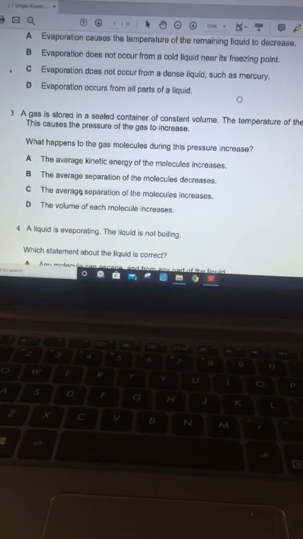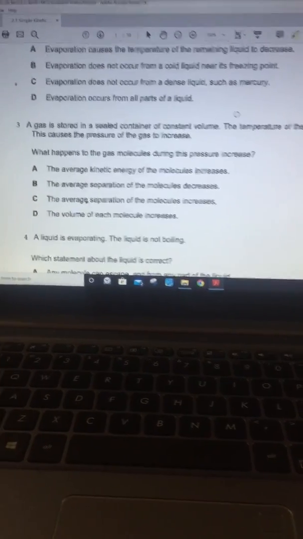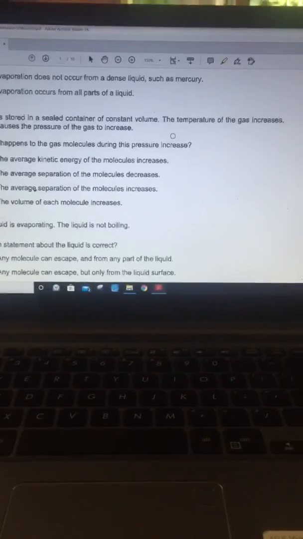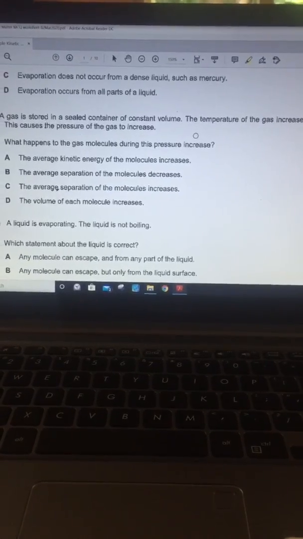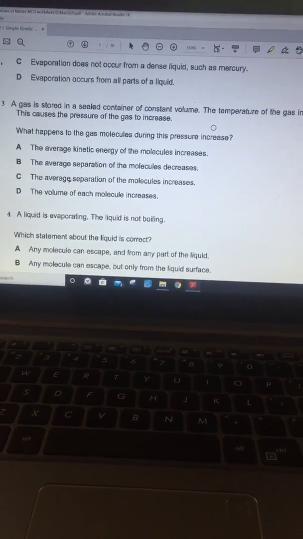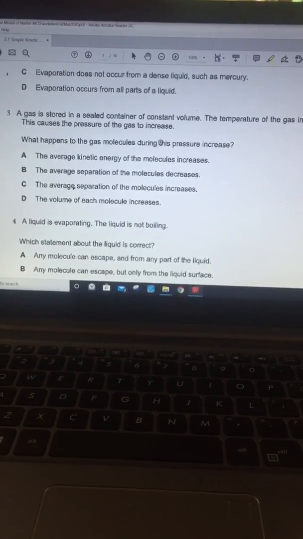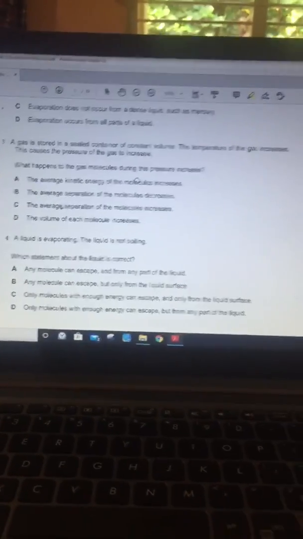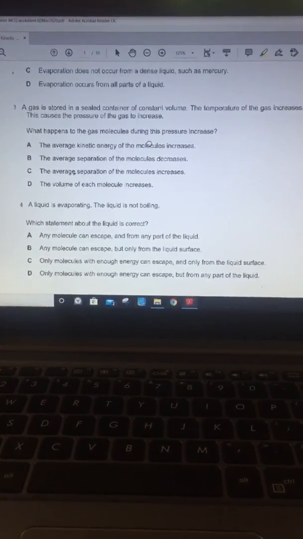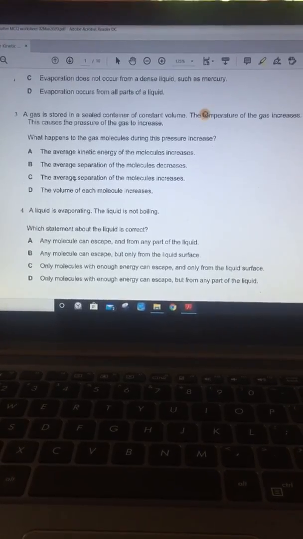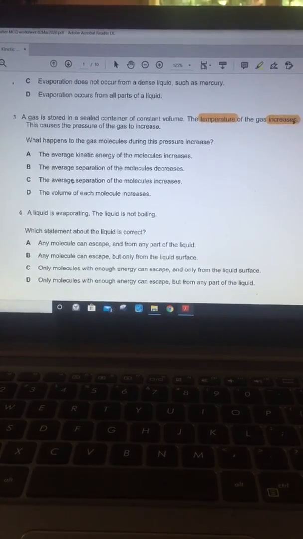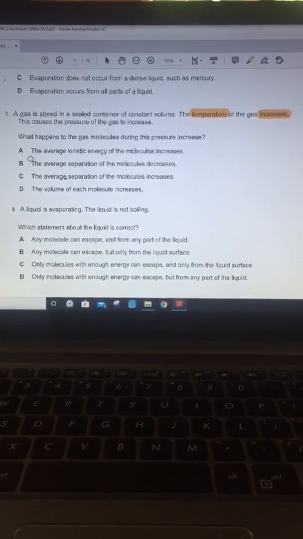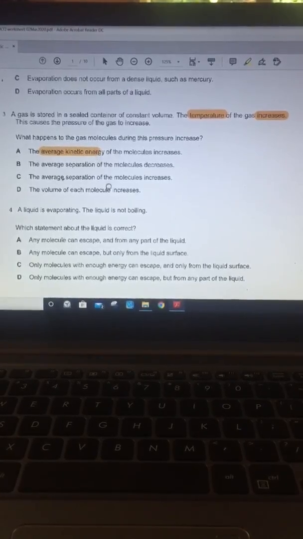Third question. A gas is stored in a sealed container of constant volume. The temperature of the gas increases. This causes the pressure of the gas to increase. What happens to the gas molecules during this pressure increase? You see, the temperature increases. So as I said, temperature will affect the average kinetic energy. So the average kinetic energy of the molecules will increase. So temperature and average kinetic energy are related.